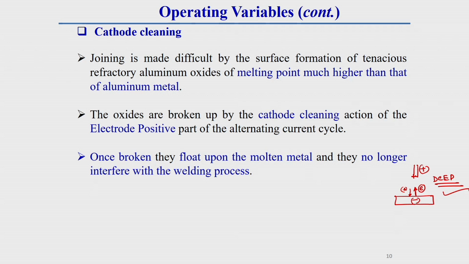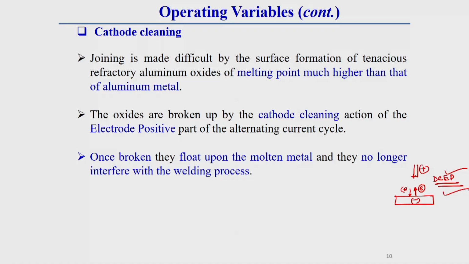So this broken off alumina, or this broken off refractory oxide, no longer interferes with the welding process, and it will not be able to create any defect inside the weld metal. This generally happens once we use DCEP as the polarity.